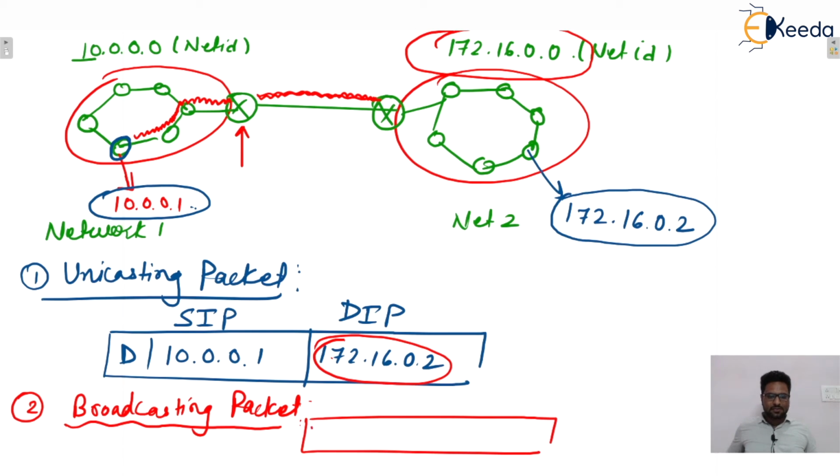Let's say this host 10.0.0.1 wants to broadcast data in network 2. In network 2 there are various numbers of hosts, so the data must reach every host. Now what will be the destination IP? You tell me. We cannot put the IP address of all the systems. So one particular